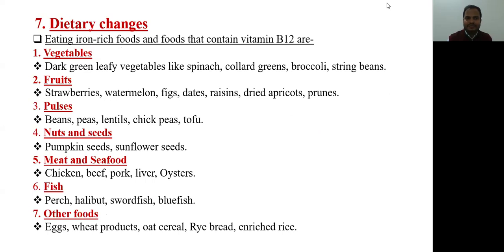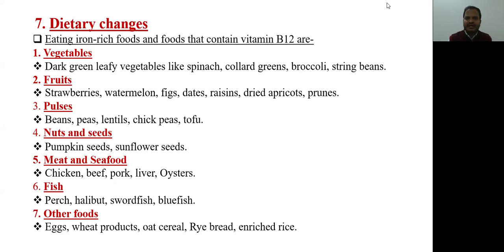The next option of treatment for the anemia is dietary changes. Eating iron-rich food and foods that contain vitamin B12 are the diets that are important for the patient with anemia. This is the home education for the patient on how to take food containing the vitamin B12 and the iron that is required for the correction of anemia.